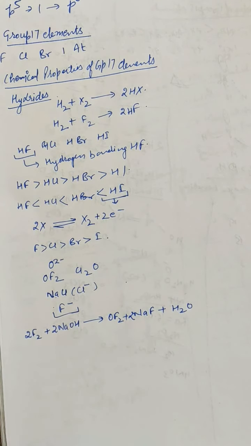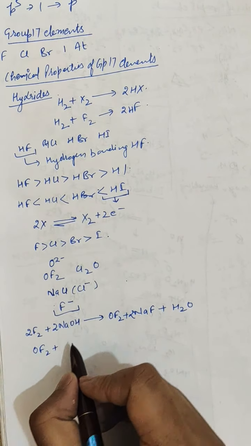Further, it is a colorless poisonous gas and condenses to a pale yellow liquid. It dissolves in water, but it explodes with steam. So OF2 reacts with water to form O2 plus HF. It is readily hydrolyzed by a base giving oxygen.